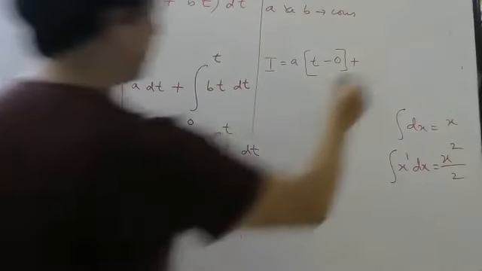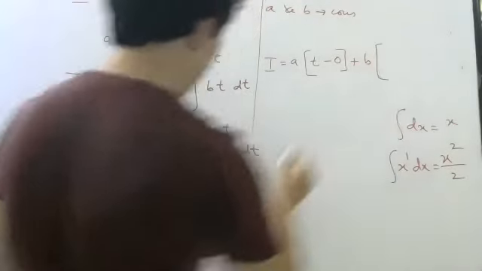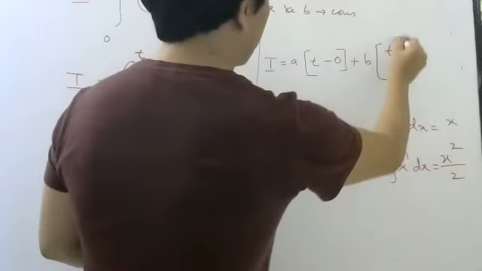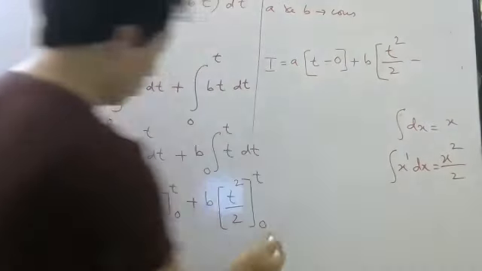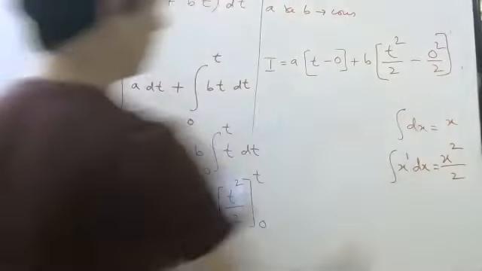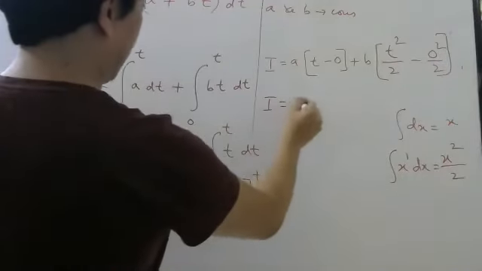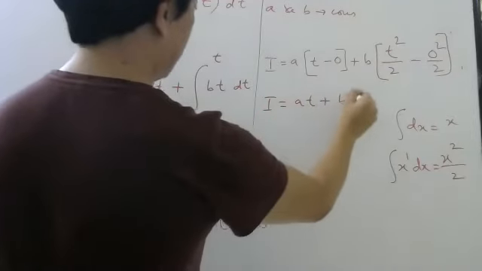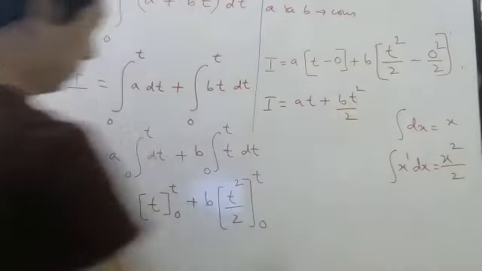Then plus b. Put upper limit t square by 2 minus lower limit 0 square by 2. So finally you will get at plus bt square by 2.